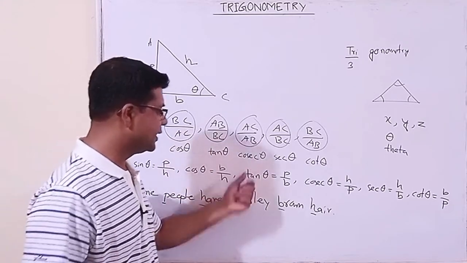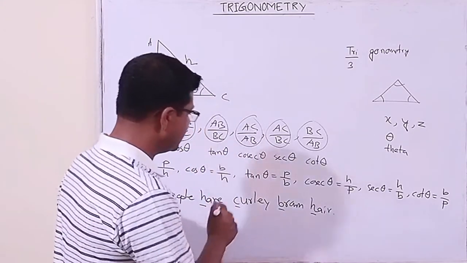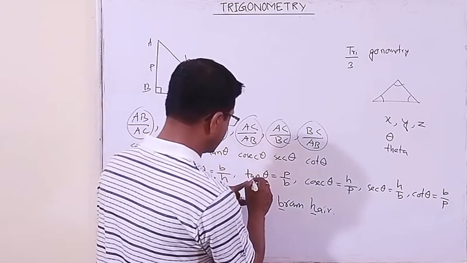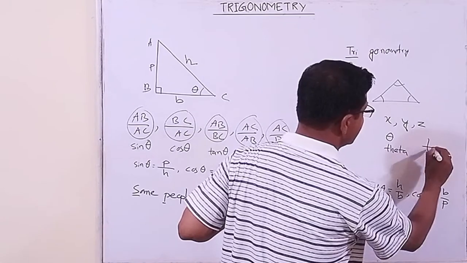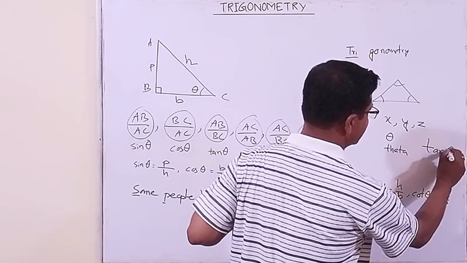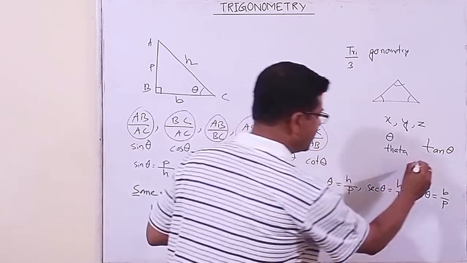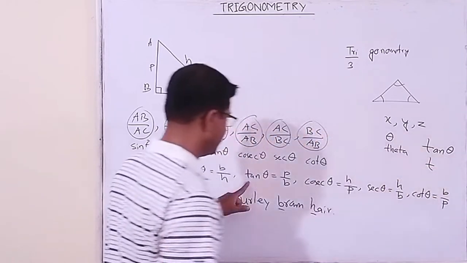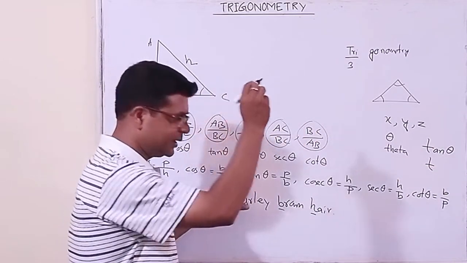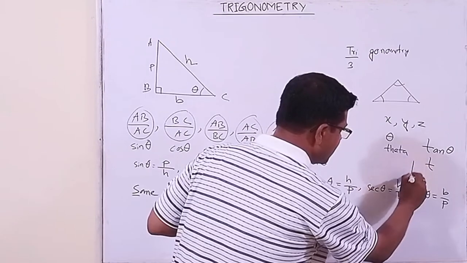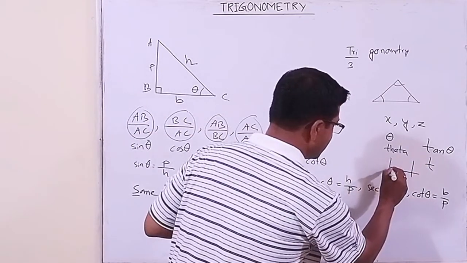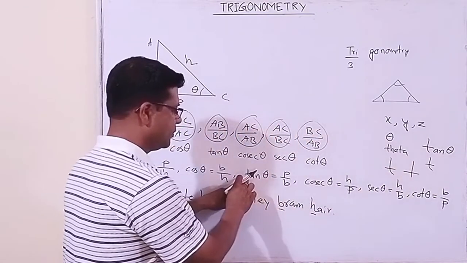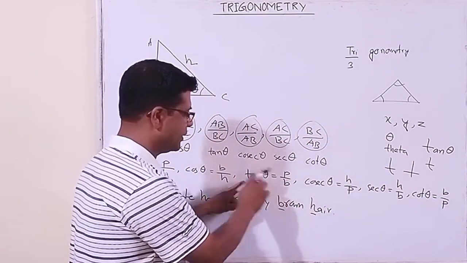Then comes tan theta. Tan theta is very simple, dear student. This is how we write T in tan theta. How do we write tan? Perpendicular by base. Assume that this is perpendicular and this is base. This is small t, perpendicular by base. So tan theta is perpendicular by base.